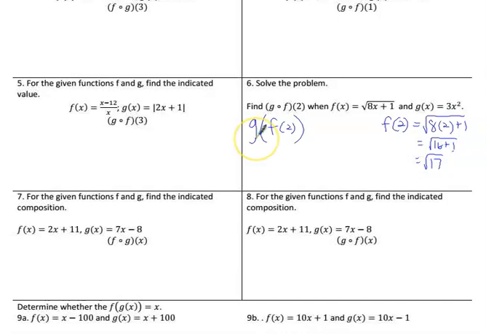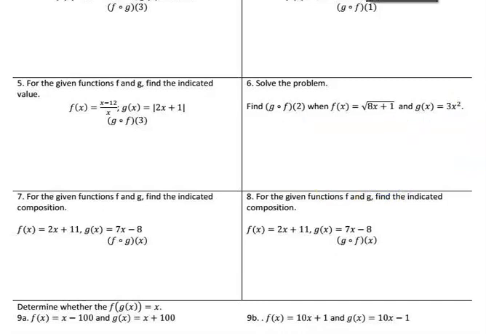So now I'm going to go to the g problem and plug in square root of 17 where the x was. So this g of square root of 17 is going to be 3 times square root of 17 squared. Well, hopefully you recall that a square root and a square are opposites of each other. They're inverses, so they cancel each other out. So that's just 3 times 17, and 3 times 17 is 51. So 51 is the answer to number 6.